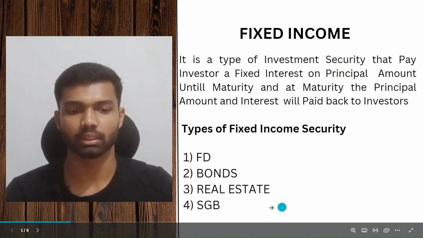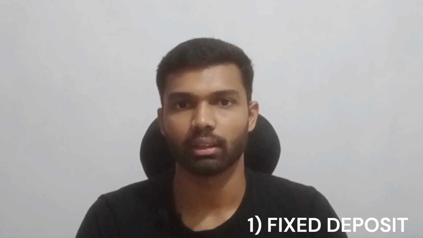Now let us see what are the types of fixed income security: FDs, bonds, real estate and SGB. We are familiar with investing in FD. If you have money and go to the bank and open an FD account, the bank will offer a certain interest for the principal amount and a lock-in period of, say, 5 years. It means the bank will provide 5% interest for the principal amount we invest, and after 5 years the bank will repay the interest and our principal amount to us.